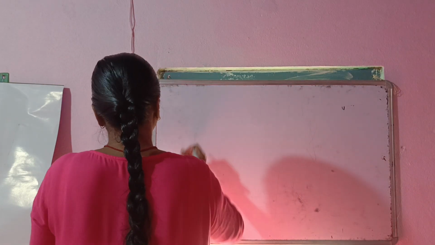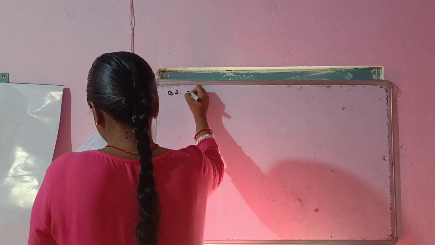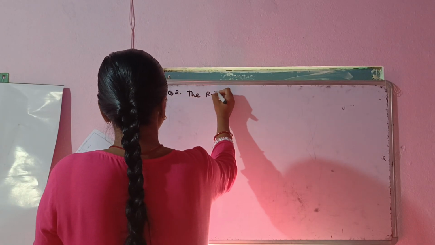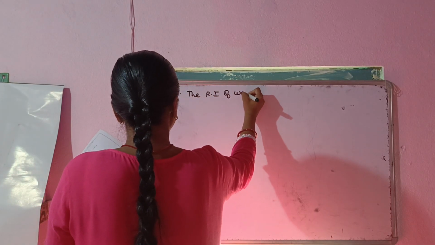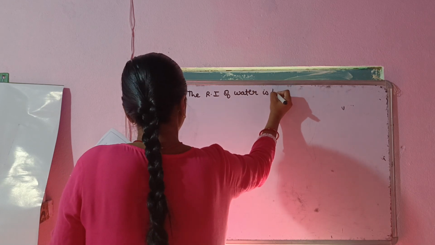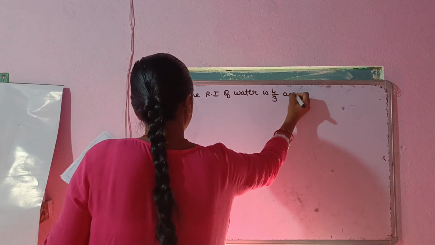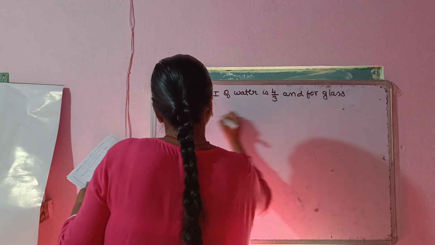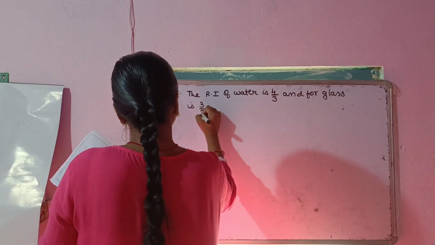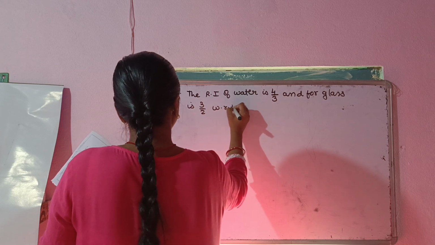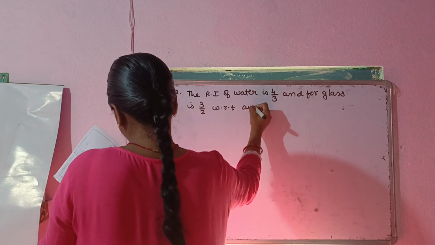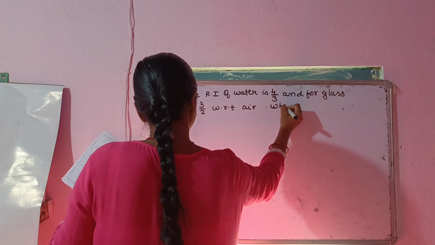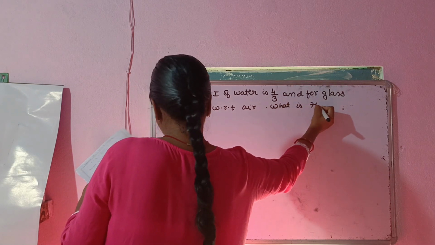So the second question is, the RI of water, that is the refractive index of water, is 4 by 3, and for glass is 3 by 2 with respect to air. What is the RI of glass